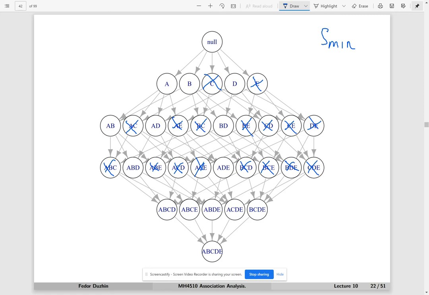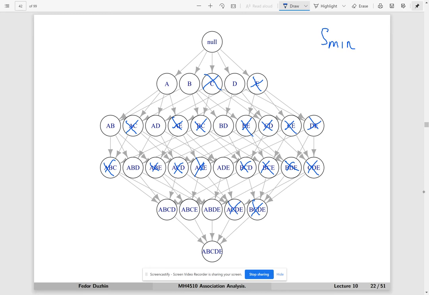And it reduces the search quite substantially. Actually, at this stage, most of what we have here, we just rule out. Same thing here.